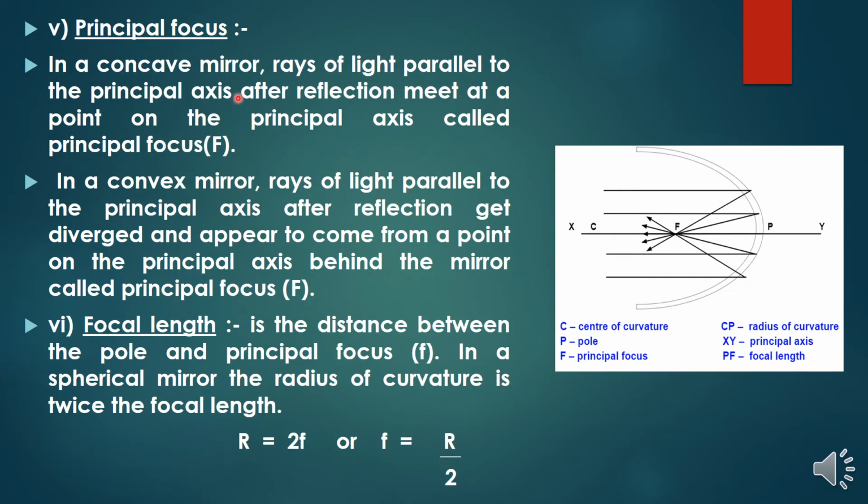Principal focus. What is this principal focus? In a concave mirror, rays of light parallel to the principal axis, after reflection, meet at a point on the principal axis called the principal focus.